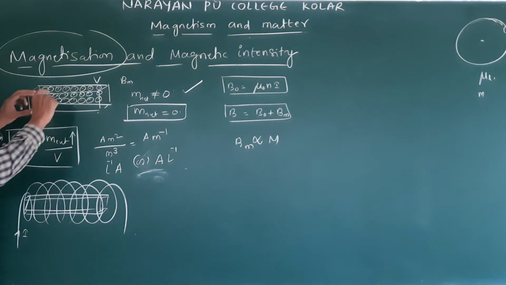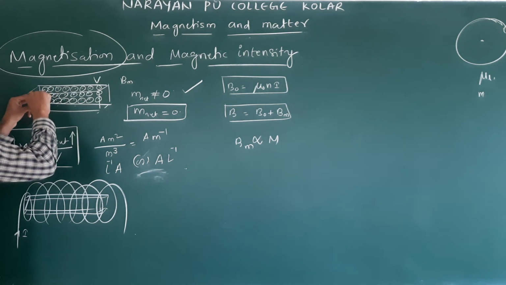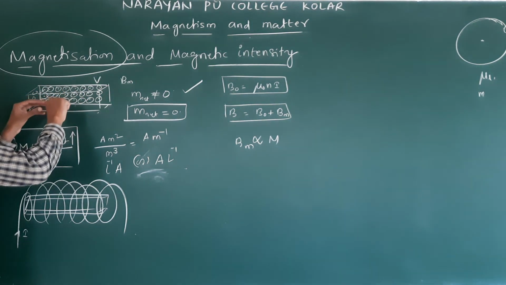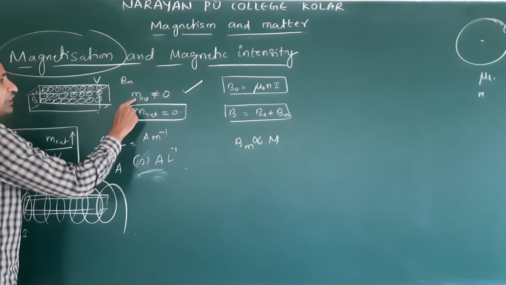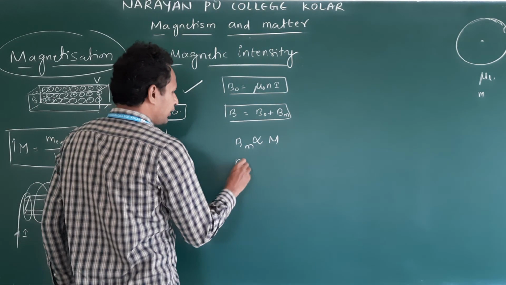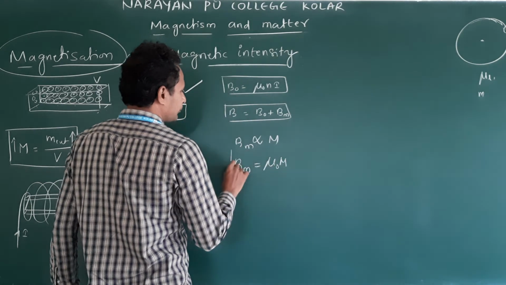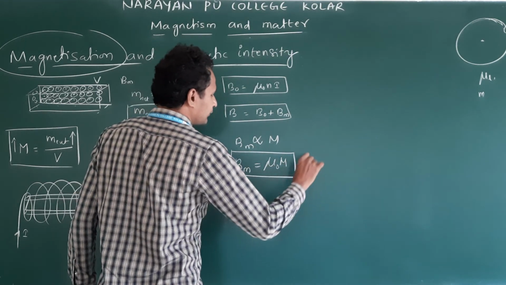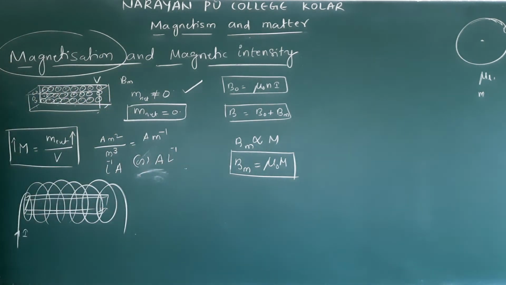If all the atoms are aligned in the same direction, I mean the magnetic moments are aligned in the same direction, then we have the maximum magnetic moment. Then M will become maximum, and Bm is maximum. So we write Bm is equal to mu naught into M. Bm is the field produced by the material.